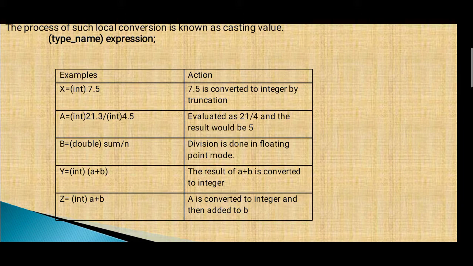Division is done in floating point mode. y = (int)(a + b). The result of a + b is converted into integer. z = (int) a + b: a is converted into integer and then added to b.